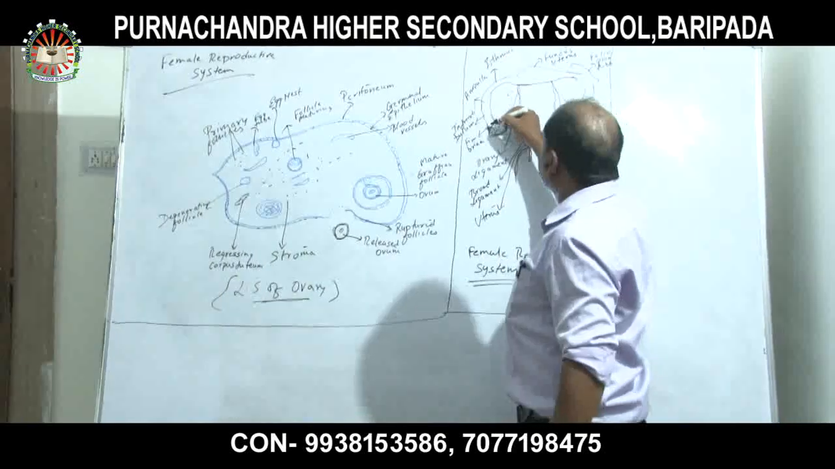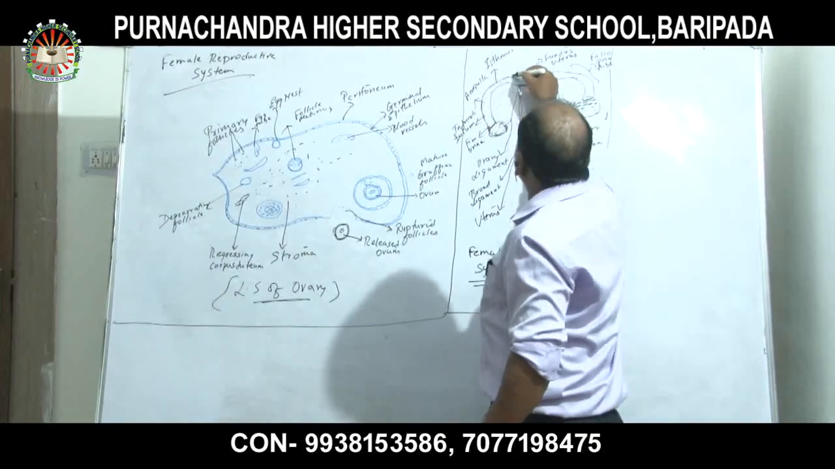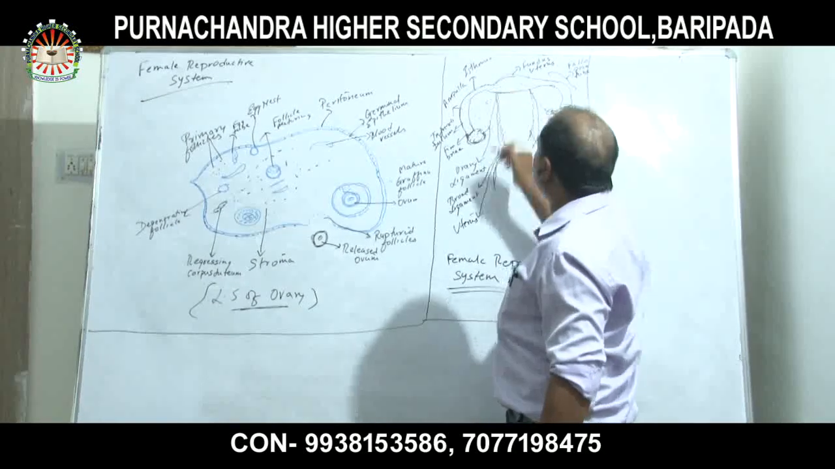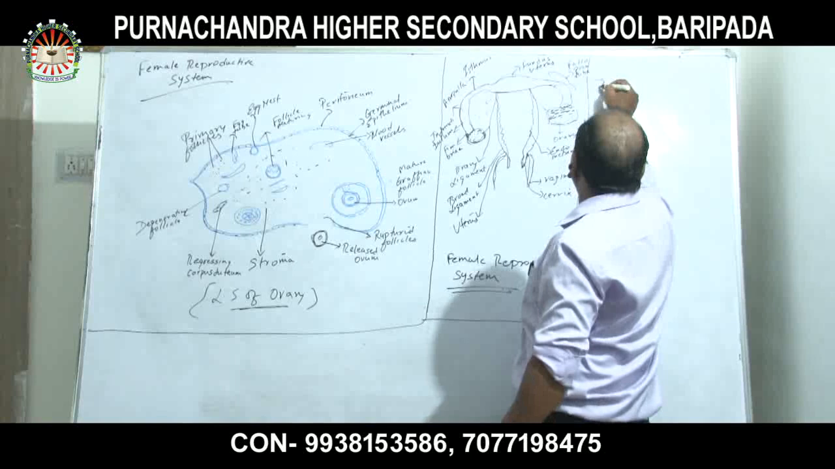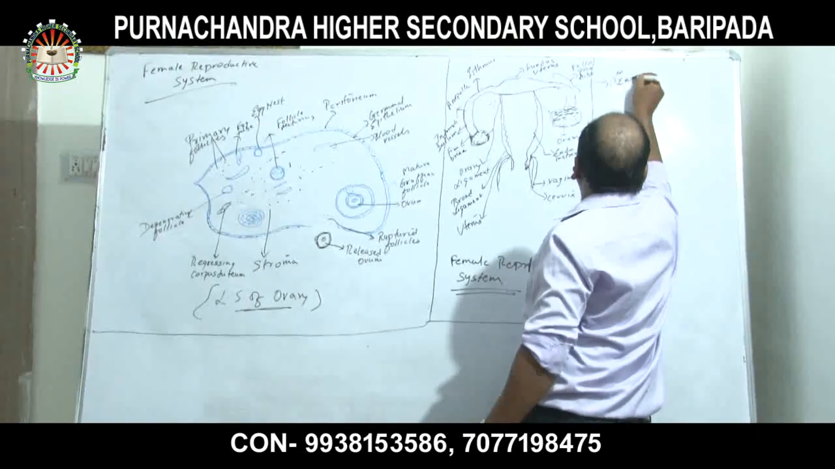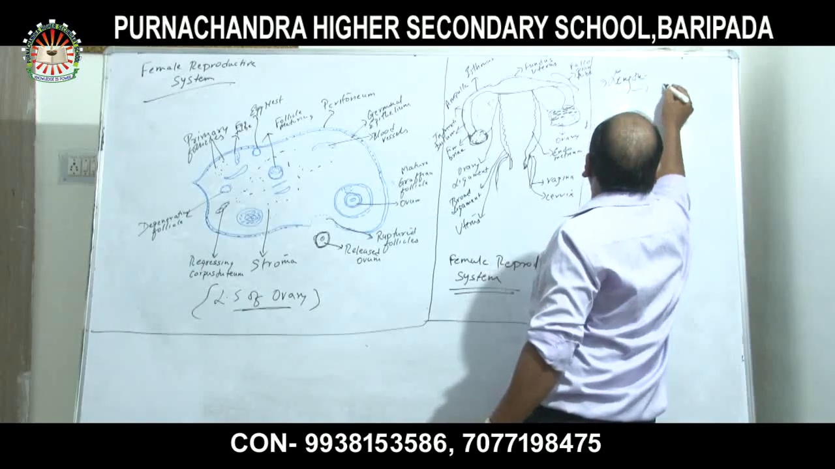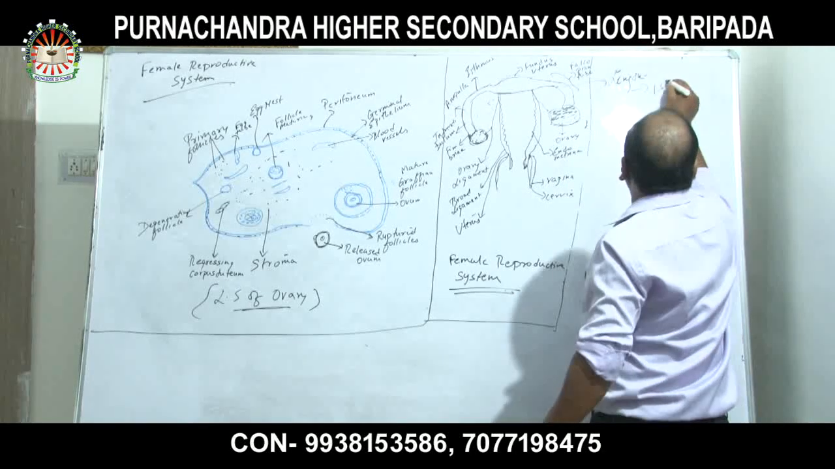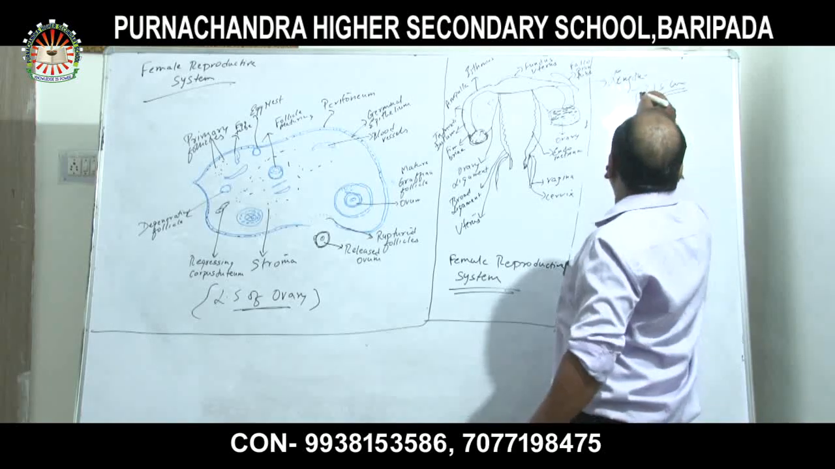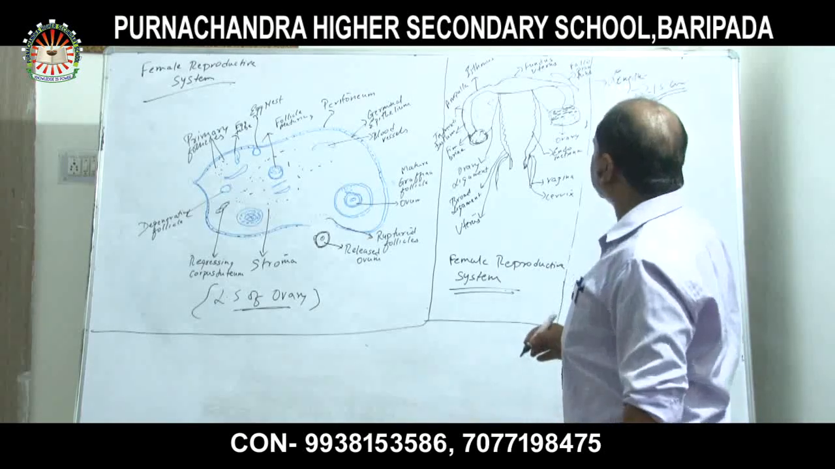And this long tube, which extends to the other part of the ovary, is called the fallopian tube. The length of the fallopian tube is 12 to 15 centimeter. It does vary.